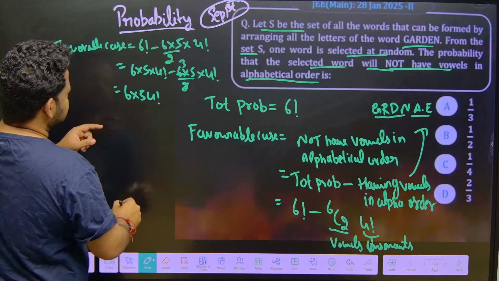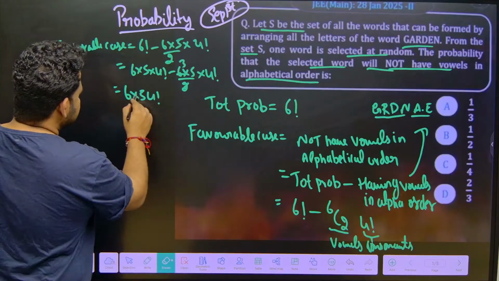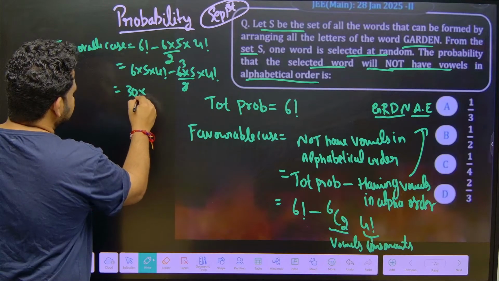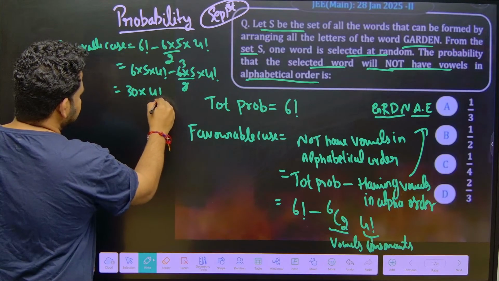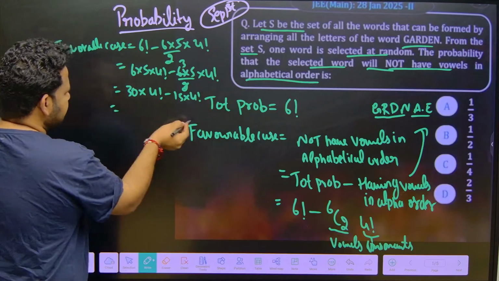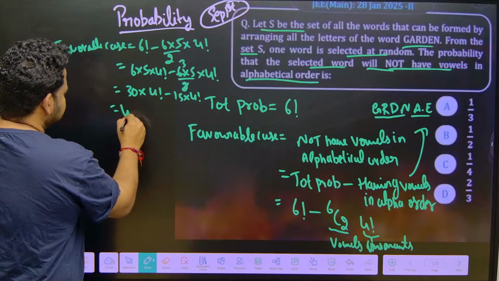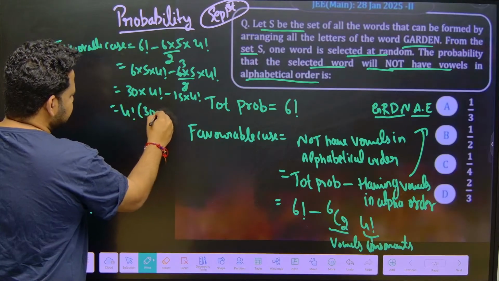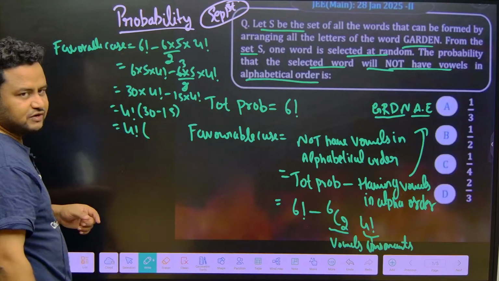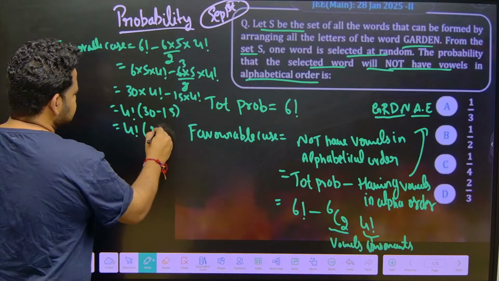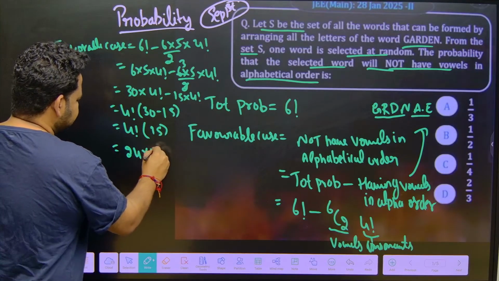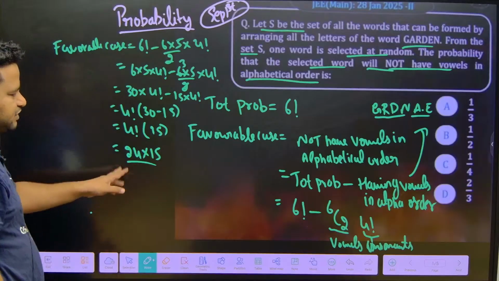6 into 5 is 30 into 4 factorial, minus 3 5s are 15 into 4 factorial, correct? 4 factorial I can take as common, so this will become 4 factorial into 30 minus 15. What is 30 minus 15, friends? It is 15 itself. 4 factorial is 24, so we will get 24 into 15. So this is the favorable case, 24 into 15.